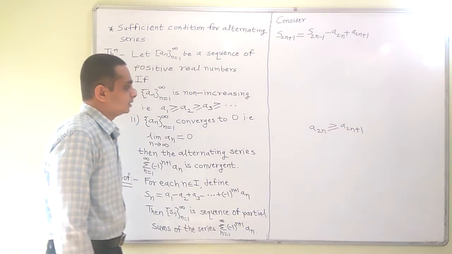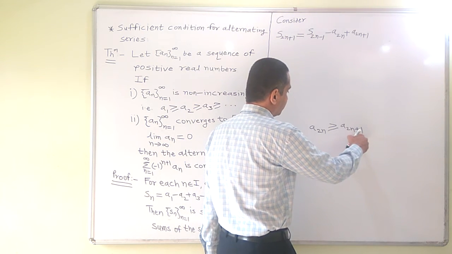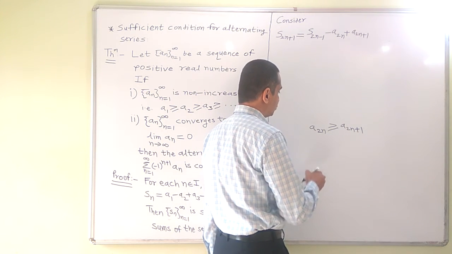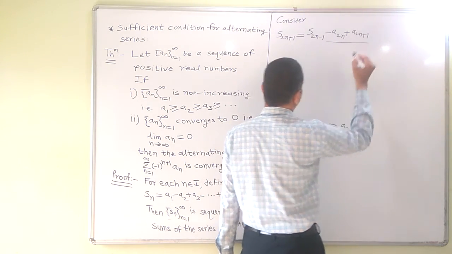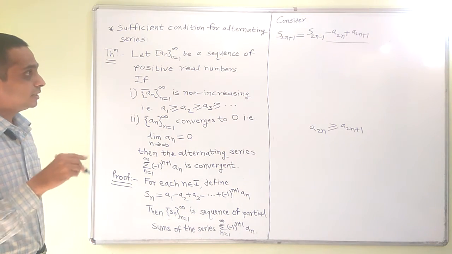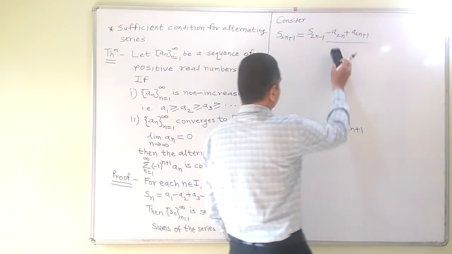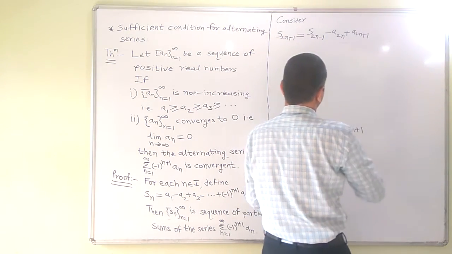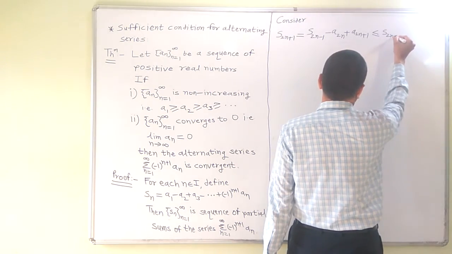Hence minus a2n plus a2n plus 1 is less equal to 0, and hence S2n plus 1 is less equal to S2n minus 1.